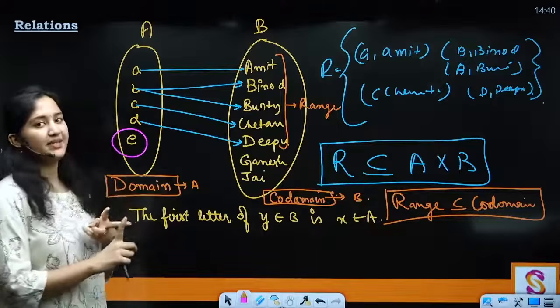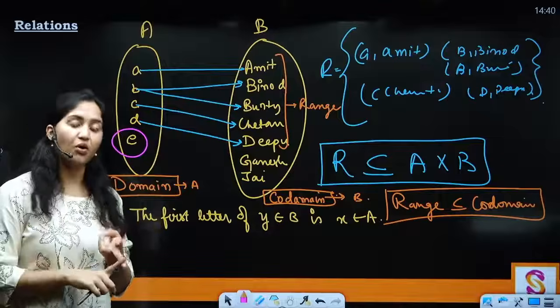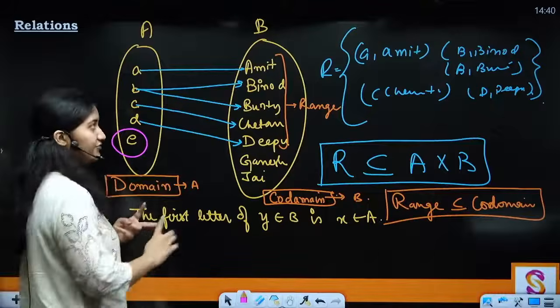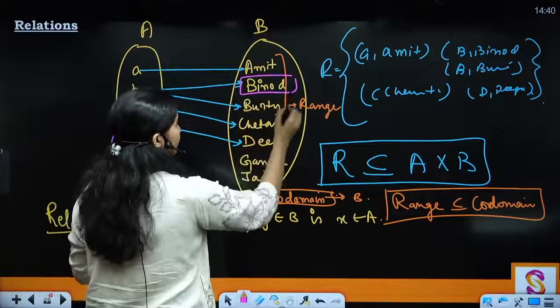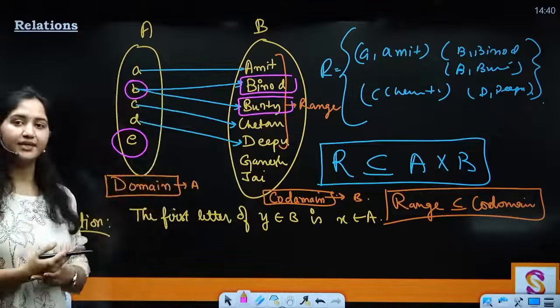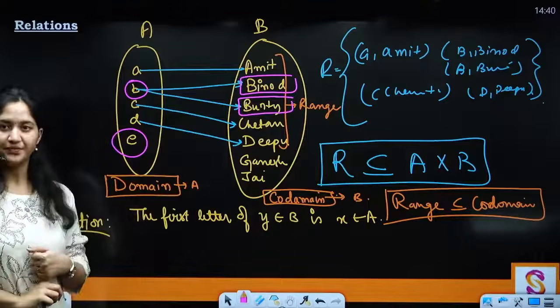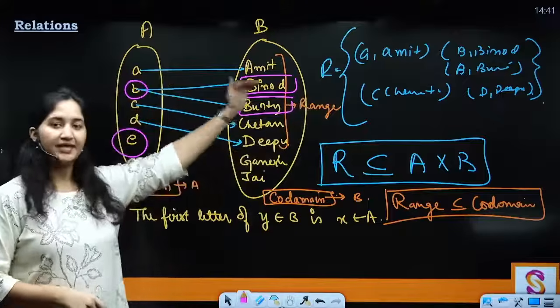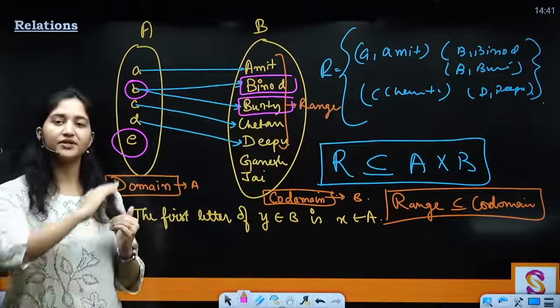The second property is the well-defined nature of a function. Well-defined nature means that if there are 2 images of a single element, then that is not a function. That means one input cannot have 2 outputs. यहाँ पे it was just a relation, I was just relating there.